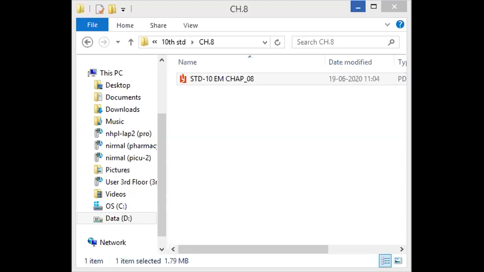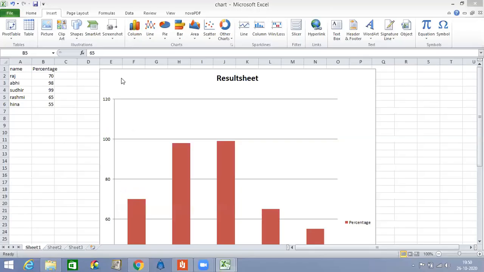If you change the percentage here, are you getting this? If you make any change here, it will automatically change in the chart. I hope you are able to see how to create a chart.